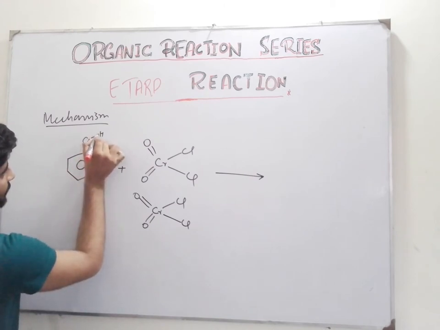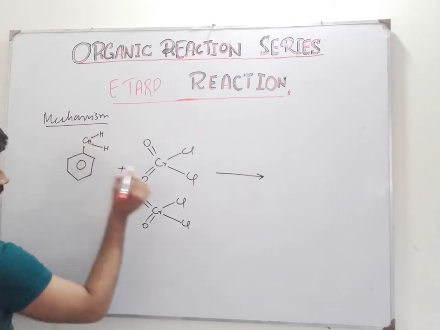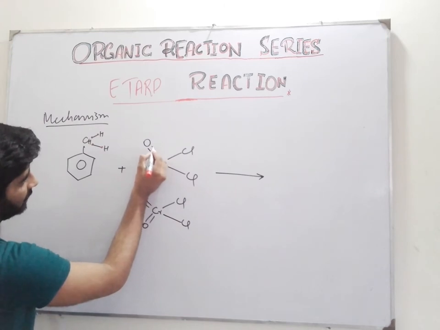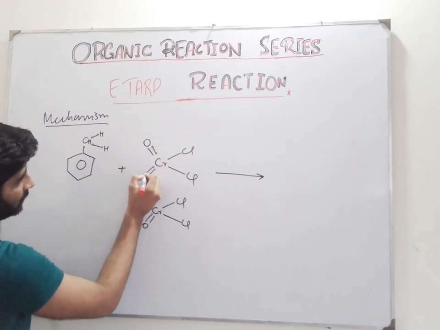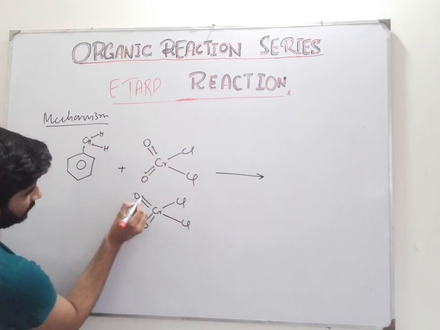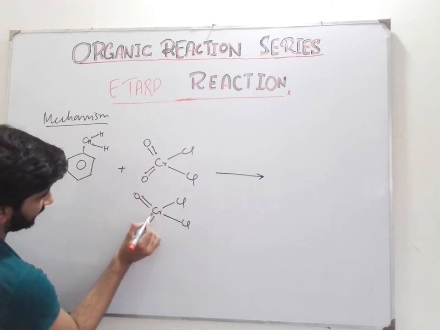Two free radicals are present here, and similarly two free radicals here.